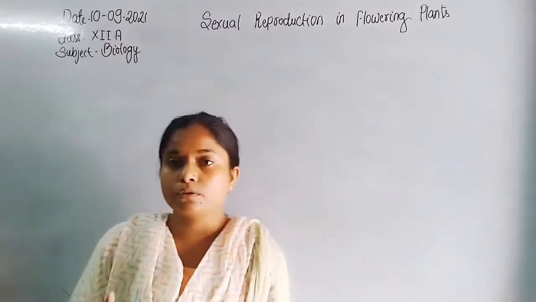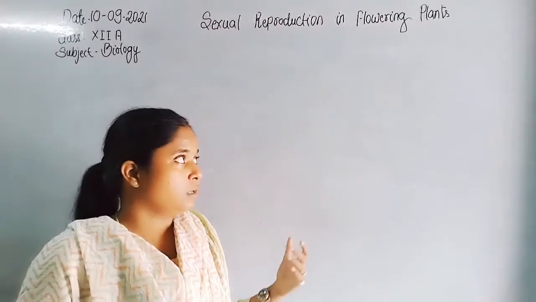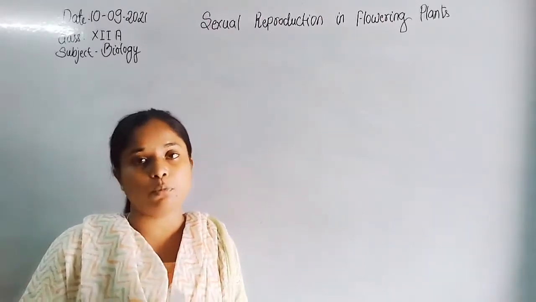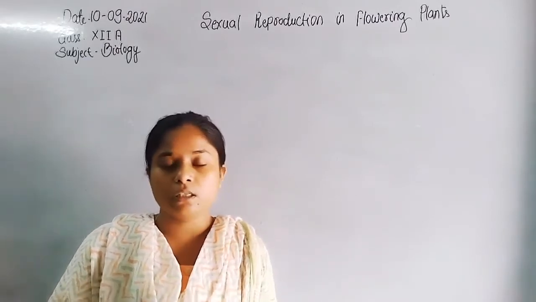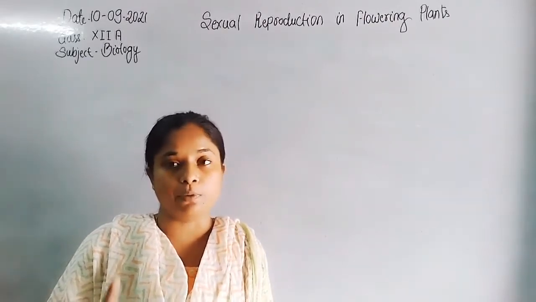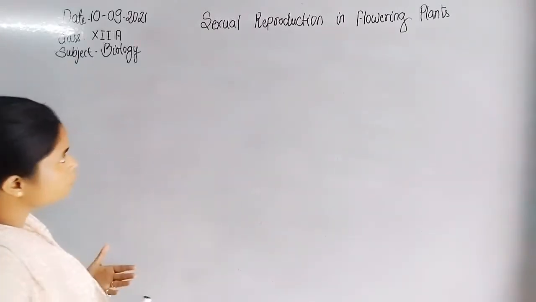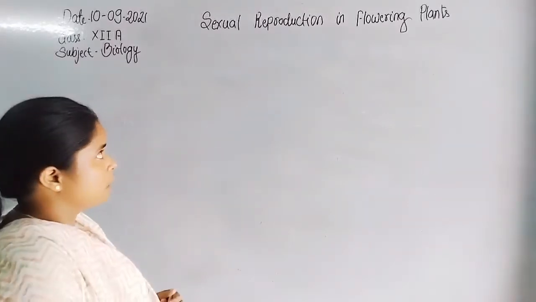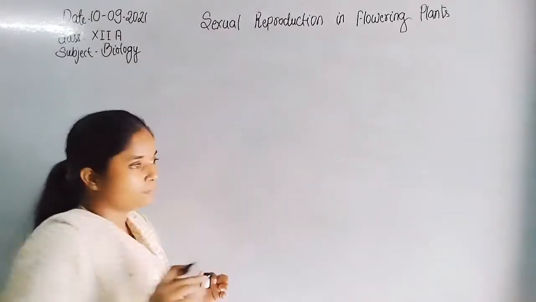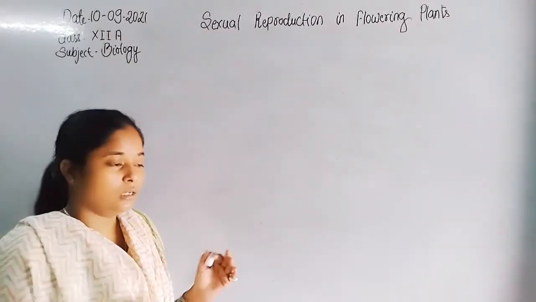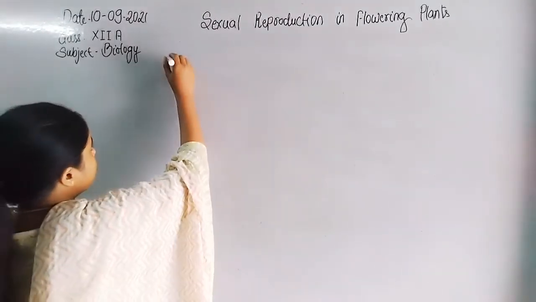In this class I am going to start with the chapter Sexual Reproduction in Flowering Plants. We are going to discuss the important topics of this chapter, because the chapter is coming in RT first, paper first. So I am going to discuss the chapter Sexual Reproduction in Flowering Plants. First we discuss the pollen grain, the formation of pollen grain, then we proceed to today's topic.